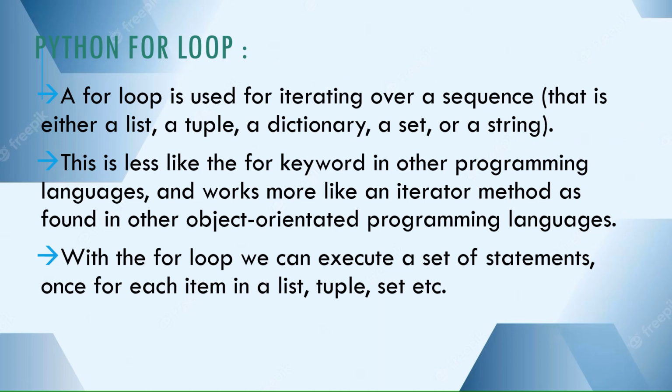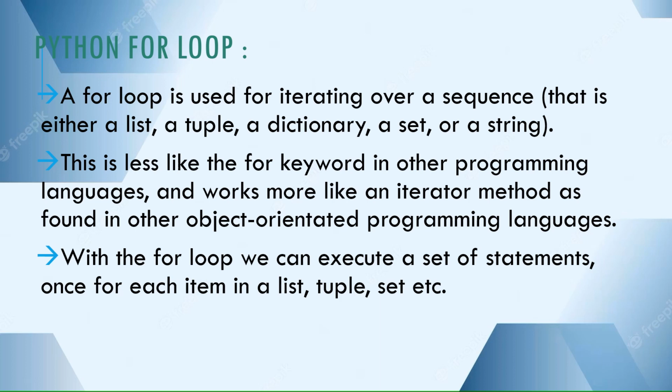First, let us discuss the for loop in Python. For is the most widely used looping construct. For means repeat statement execution until a condition is true. A for loop is used for iterating over a sequence, that is either a list, a tuple, a dictionary, a set, or a string.